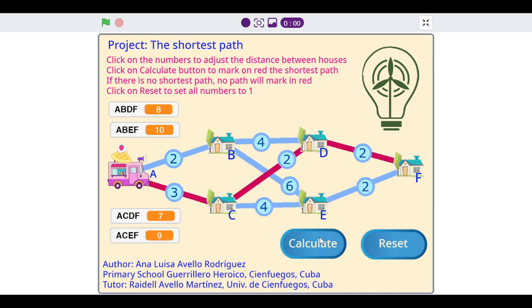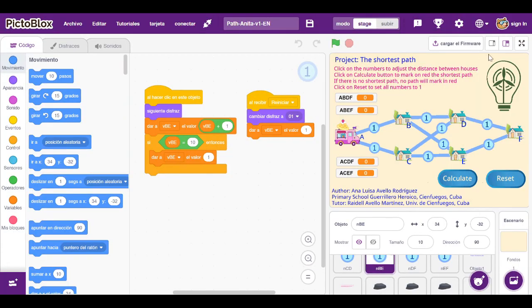If there is no shortest path, no path will mark in red, so the player needs to adjust the numbers again. Click on Reset to set all the numbers to 1.